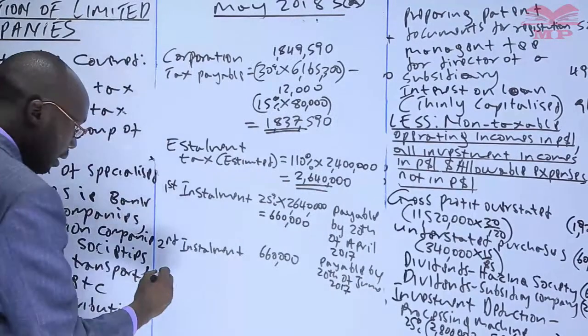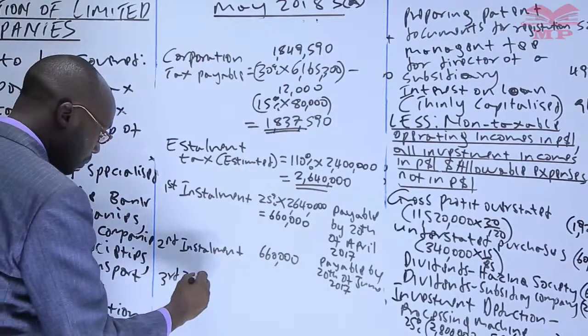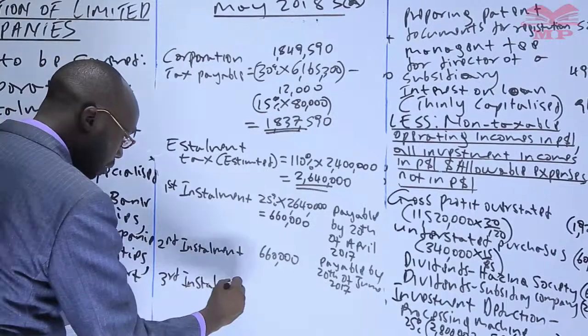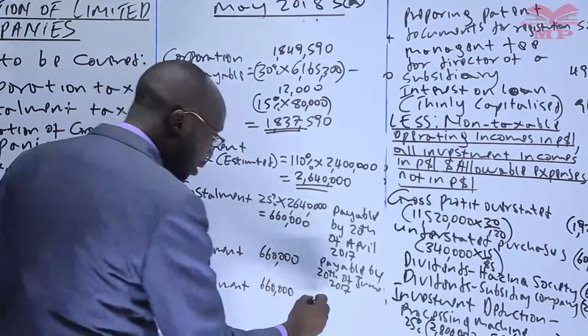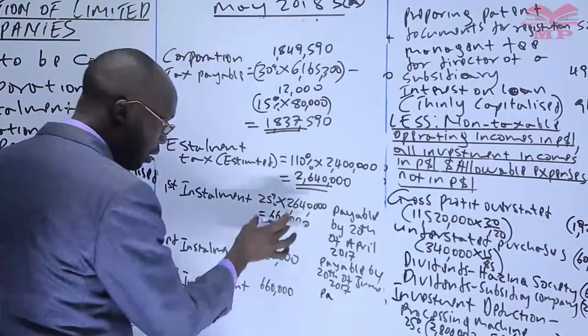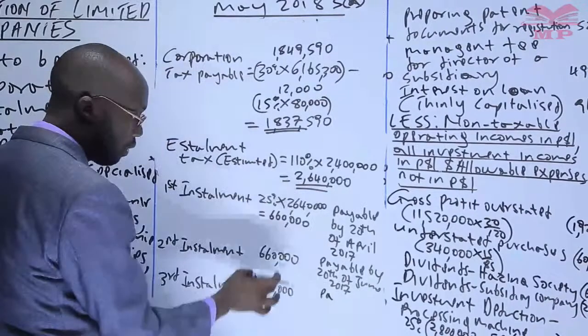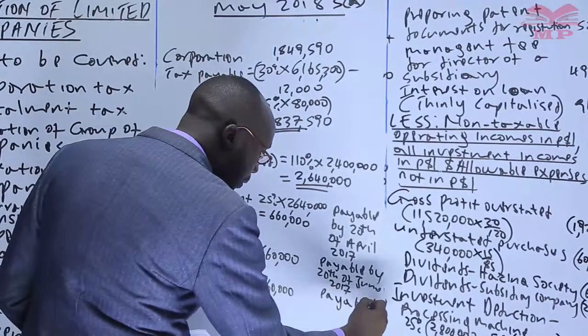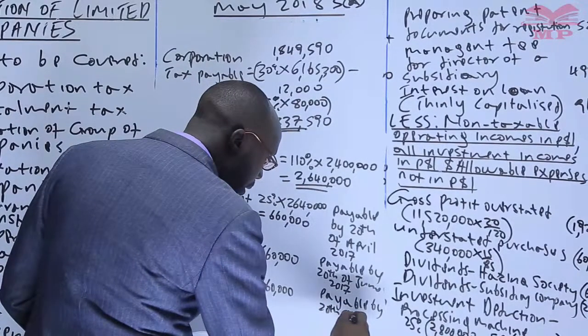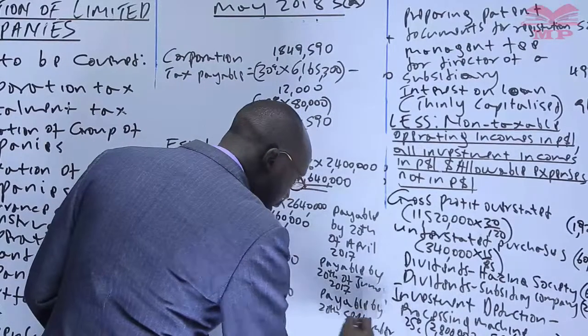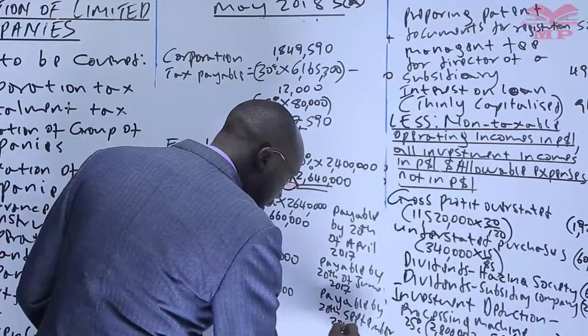Then the third installment, another 25% of this one gives you the same, 660,000, payable by 20th September, the 9th month, 2017, in the year of income.